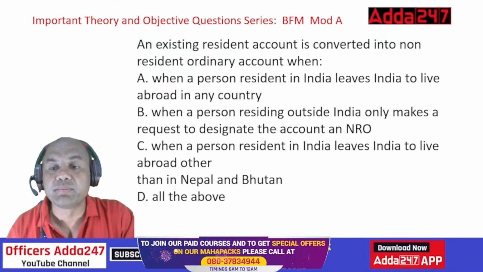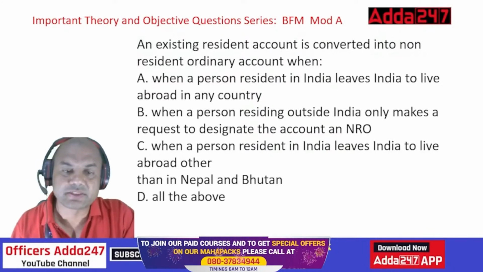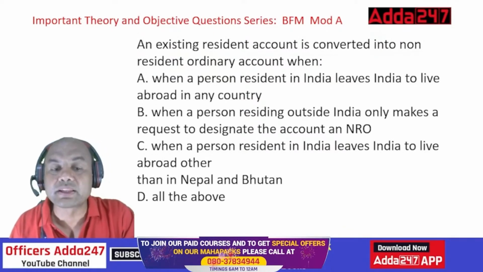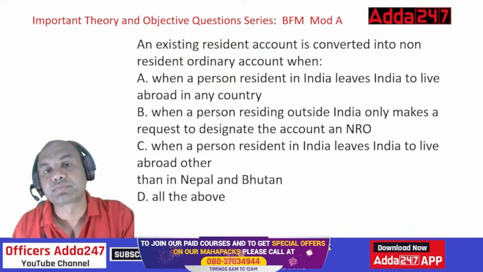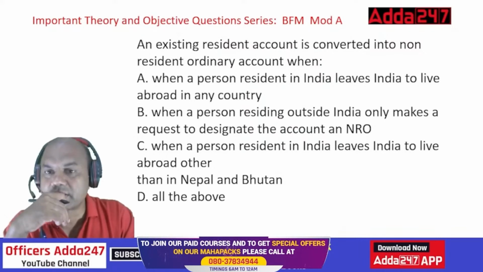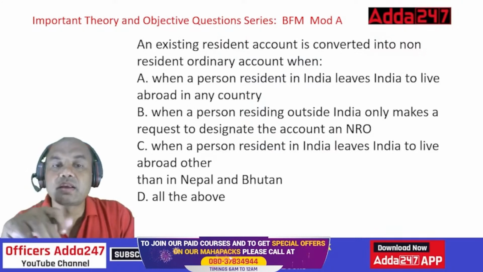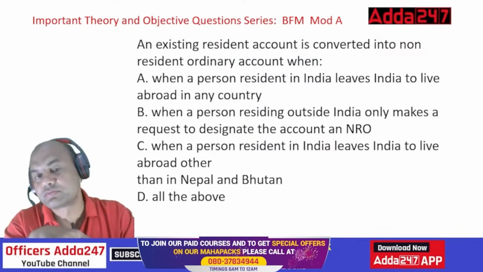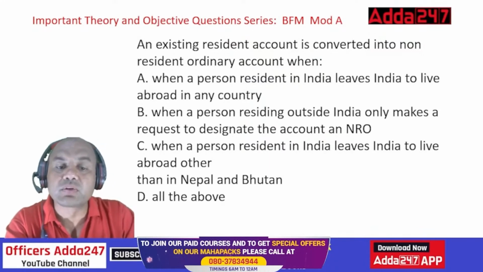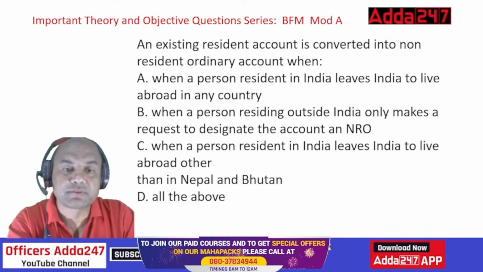Option C: when a person resident in India leaves India to live abroad other than Nepal and Bhutan. And D, all of the above. Now tell me, what is the answer? Kindly consider the D option also. Don't ignore this, because we tend to ignore these small answers like all of the above or none of the above. Never do that.